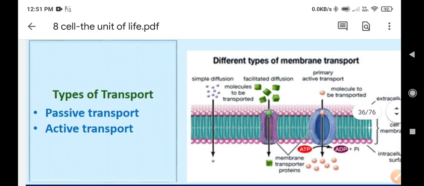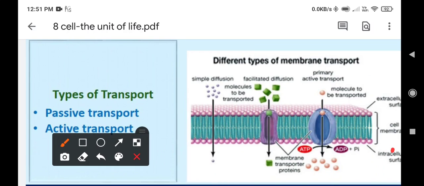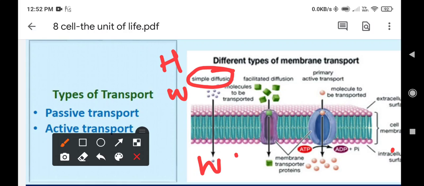Now here you can see very clearly in this picture that simple diffusion is taking place. Simple diffusion here means, for example, water molecules are moving in. Water molecules are in higher concentration and they are moving towards lower concentration, and we call this osmosis. When water moves from higher concentration to lower concentration, it is known as osmosis. And if some ions or molecules are transported in this way, it is known as diffusion.